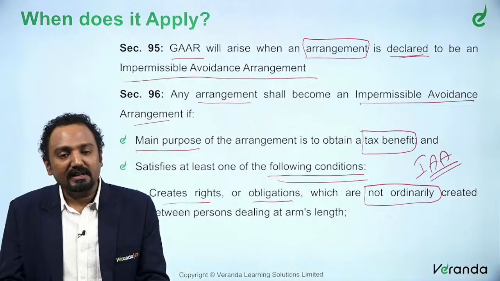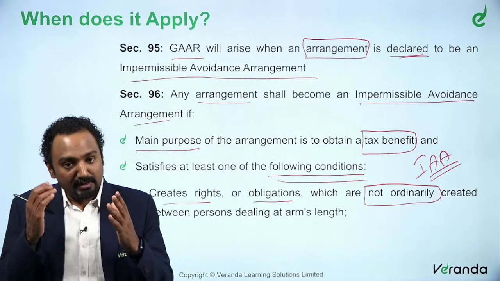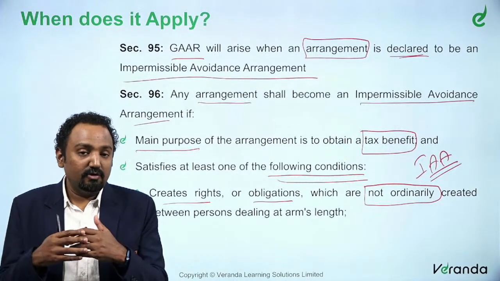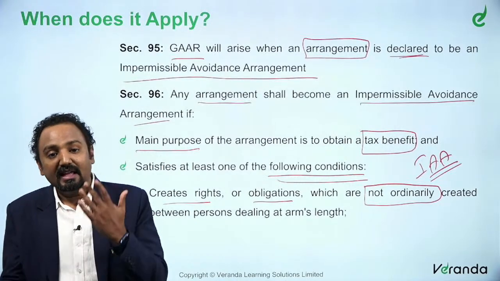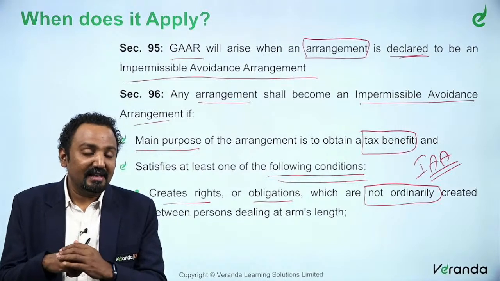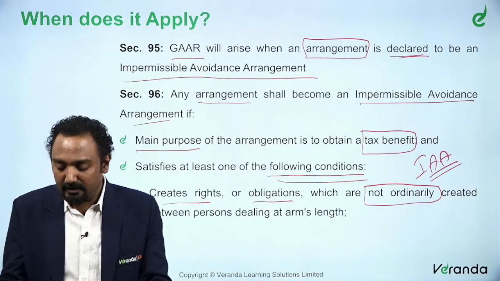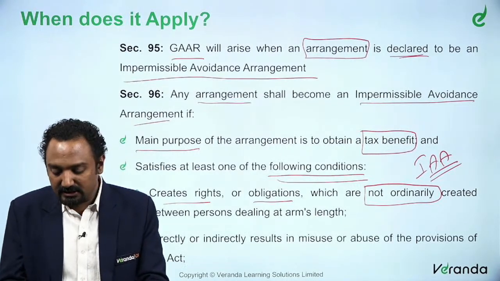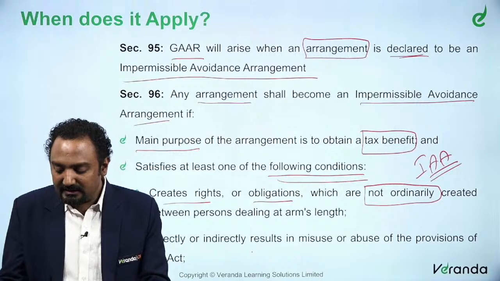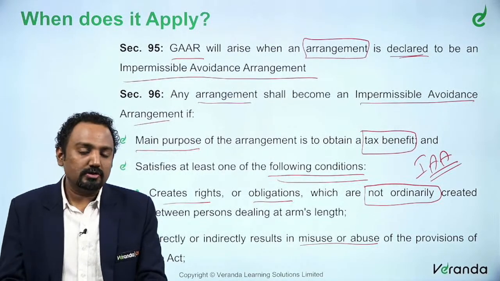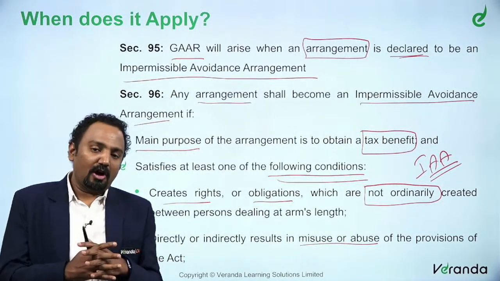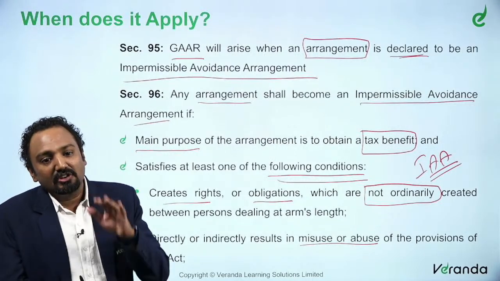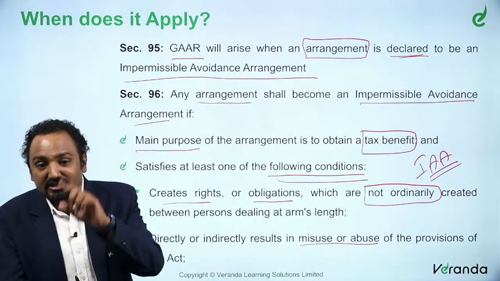So the only possibility we are talking about is that they both are related, they both are closely connected. That is where this influence has resulted in a situation where they are able to enter into such an agreement where they say it is okay if you are actually not paying me. So that will be called an impermissible avoidance agreement. What is the next condition? Directly or indirectly results in misuse or abuse of the provisions of the act.